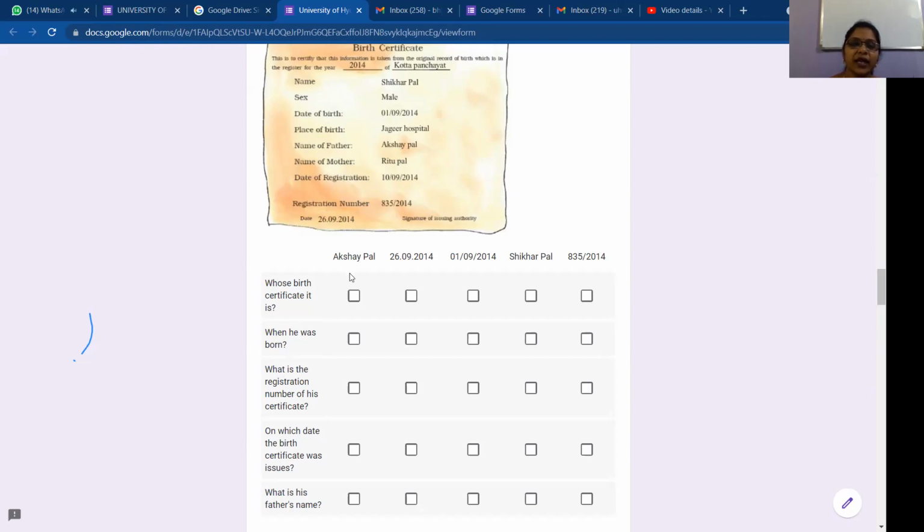Okay, so now quickly answer this, Kartika. Whose birth certificate is this? Shikhar Pal. Akshay Pal is the father's name. Yes, when was he born?